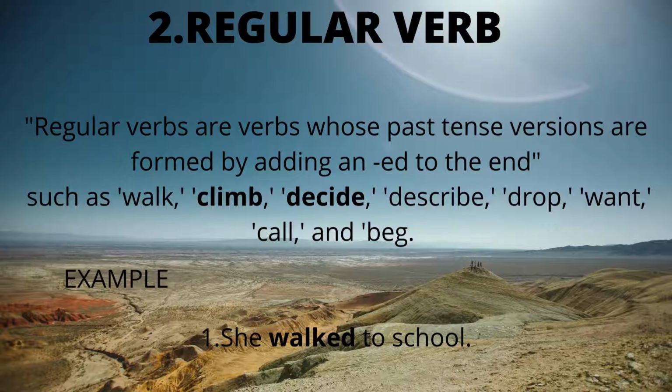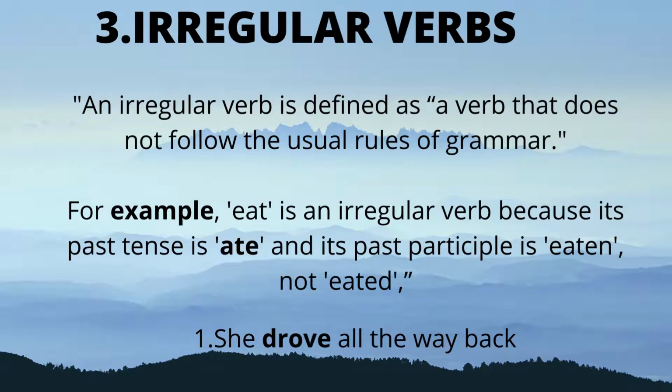Next, the third type is directly opposite to the regular verb, and these are called irregular verbs. An irregular verb is defined as a verb that does not follow the usual rules of grammar. For example, eat is an irregular verb because its past tense is ate and its past participle is eaten, not eated. So it is clear from the example that irregular verbs do not show regular behavior when they are converted into the past participle.